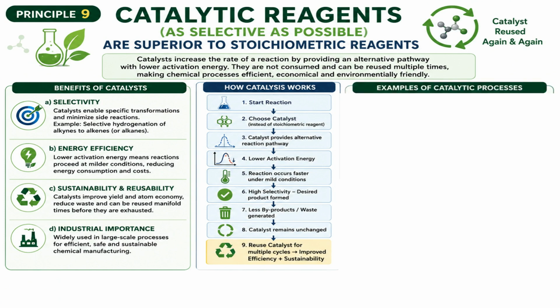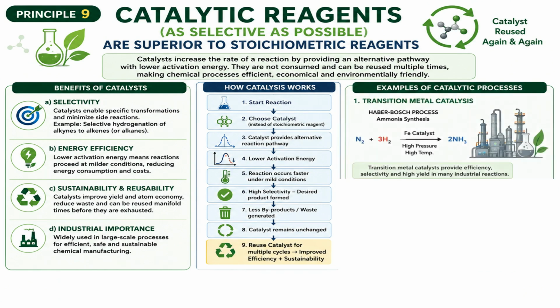Here are a few examples of catalytic processes. Many industrial processes, such as the Haber-Bosch process for ammonia synthesis and the production of fine chemicals, rely on transition metal catalysts for efficiency and selectivity. This process is crucial for fertilizer production and demonstrates industrial-scale catalysis.